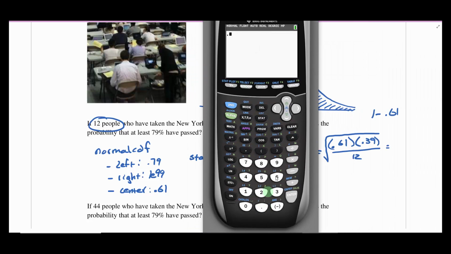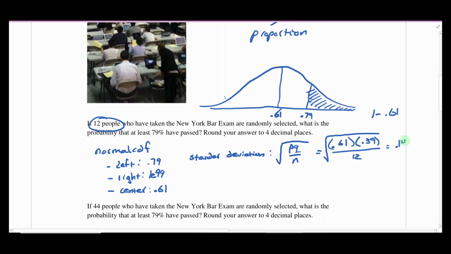So we're doing 0.61 times 0.39. I'll just go ahead and hit enter and then divide by 12. And then we'll take the square root of that. And so we get 0.1408. There we go. So we should have all the information we need for our normal CDF.